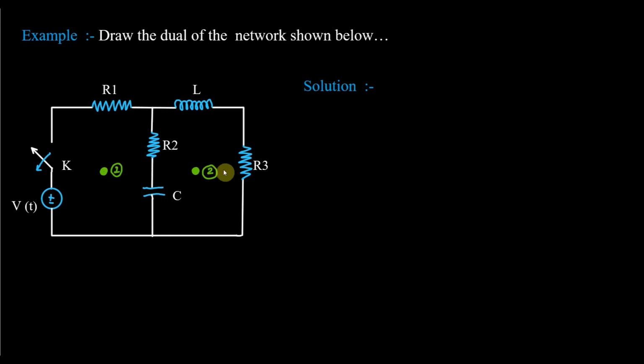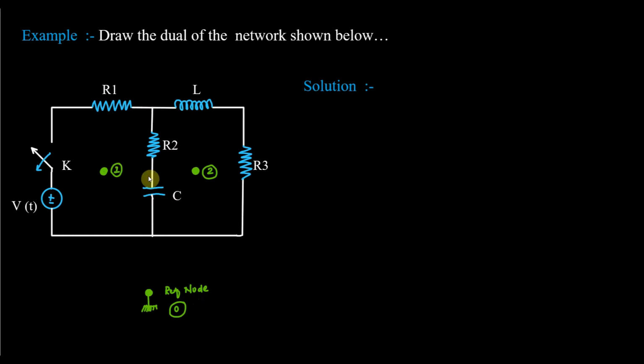So I have written the first condition: the number of mesh is equal to the number of node pairs. I have marked two nodes here, 1 and 2, because there are two meshes. And one node is marked here, and this is called the reference node. I will give the name 0 to this node. Now you can see that there are two meshes and there are two node pairs. This 1 and 0 will become one node pair, 2 and 0 will become the second node pair.